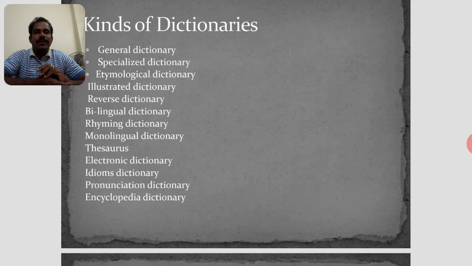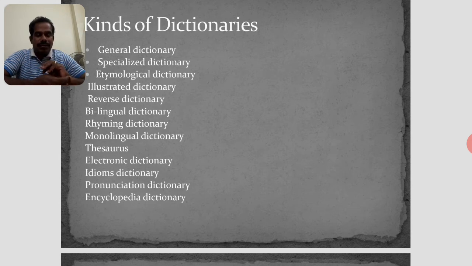If anyone comes across a new word, they simply open it and use it. In this global and technological world, electronic dictionaries are more famous and popular nowadays than printed books.